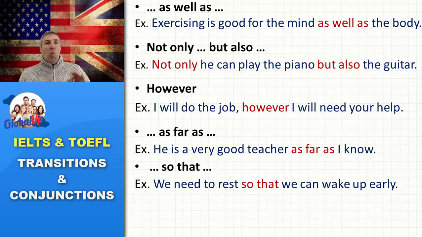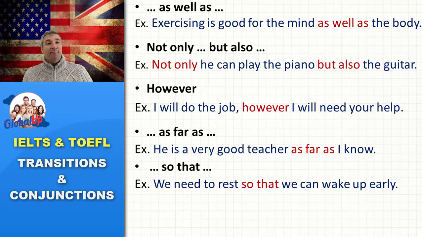So that we need to rest so that we can wake up early tomorrow, for example. We need to rest, so it's a purpose. You want to express a purpose. You're linking one sentence to another with a purpose. So we need to rest so that, what is the purpose?